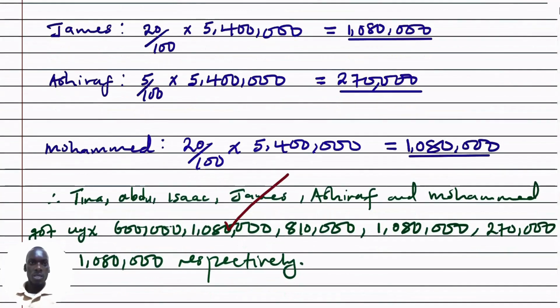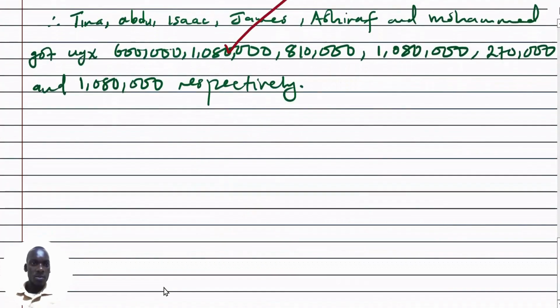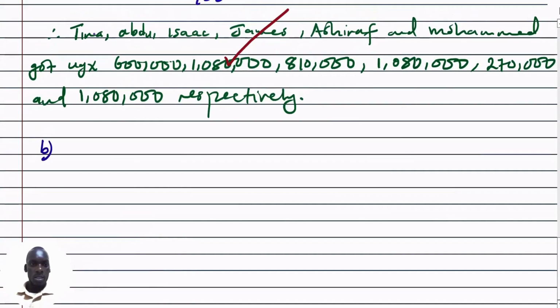We can now proceed to part B of our question. Part B requires us to calculate the percentage that the wife got as a share. But before that, we first determine how much the wife got. We get the 6 million, take away the sum of the shares that all the children got.